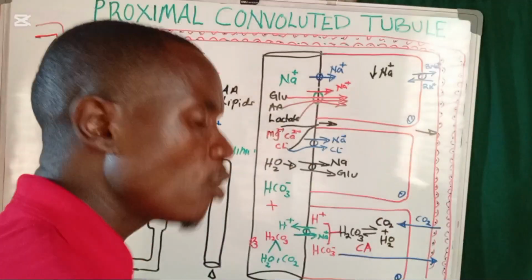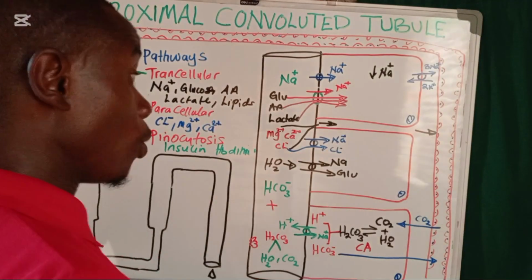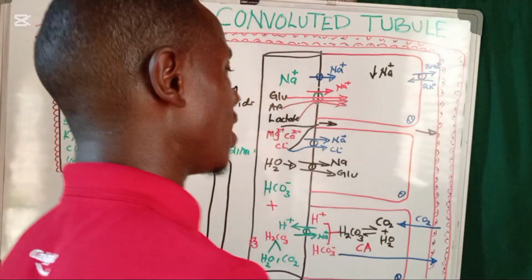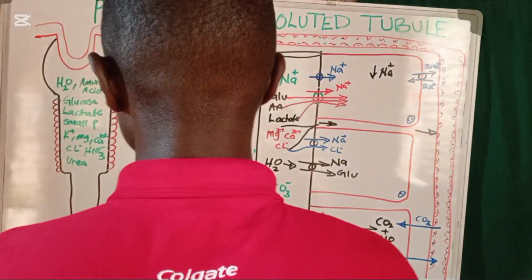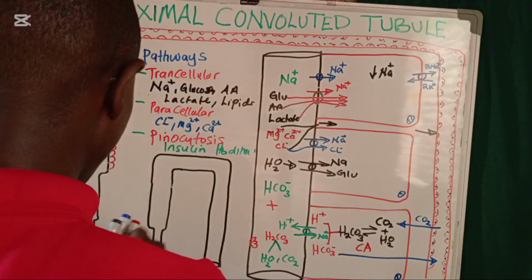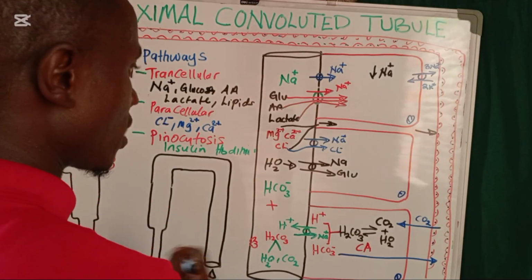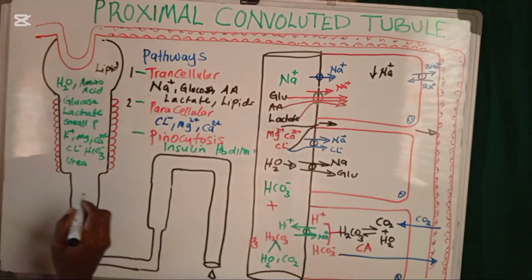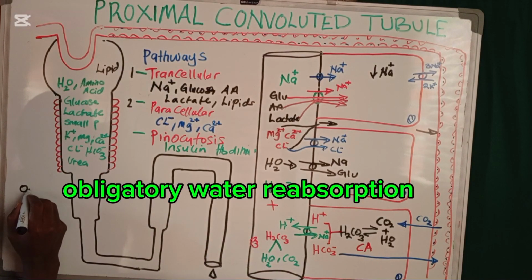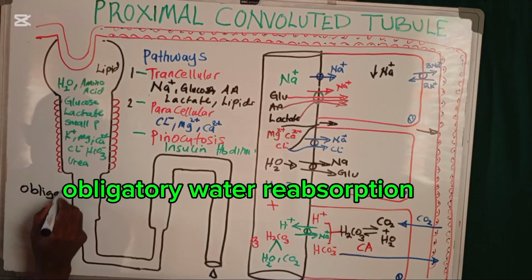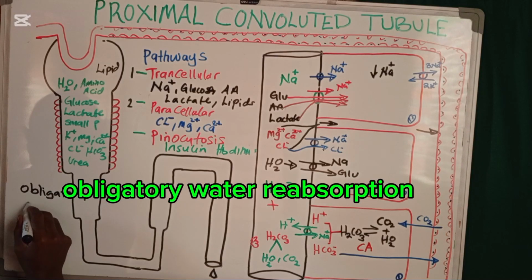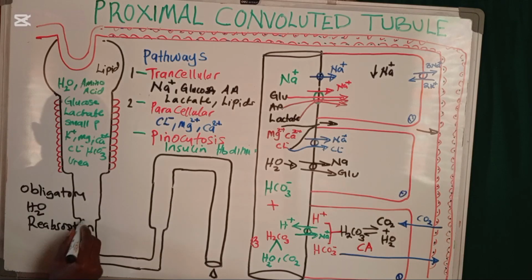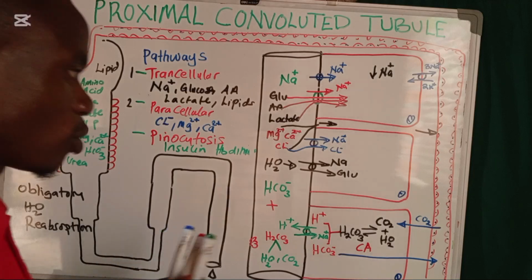So how do we call this kind of pulling of water towards the area which is a bit salty? This kind of reabsorption of water following the salty area of sodium and glucose is what we call obligatory water reabsorption.